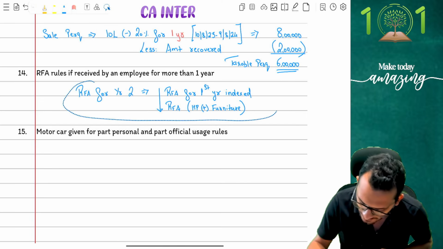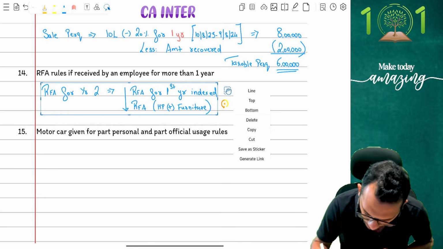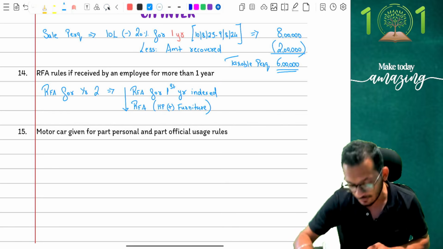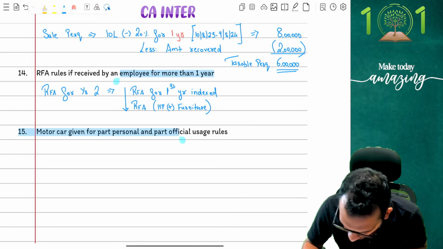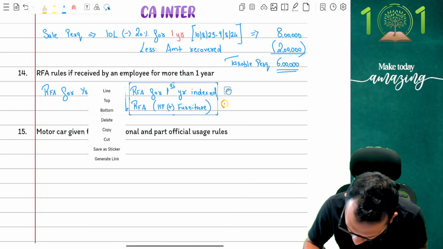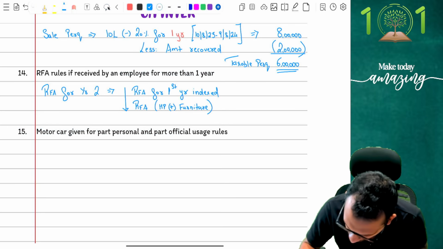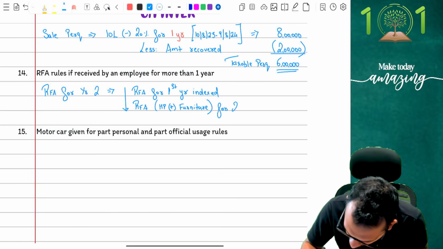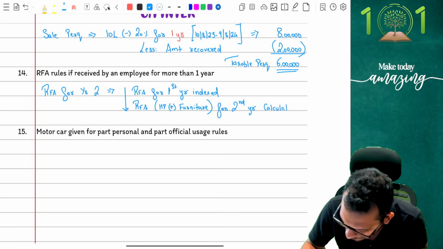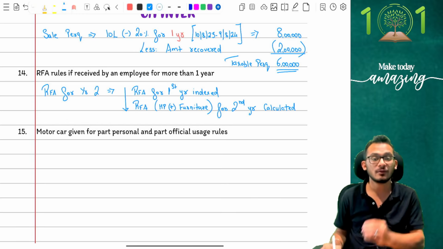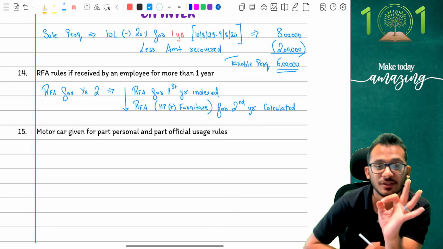The rules basically say, if you're going to have RFA for more than 1 year, you have to take RFA for the first year, which is indexed, and then RFA for current year calculated. Let me put it as RFA for second year calculated, whichever is lower, and that's the computation you have to keep in mind.